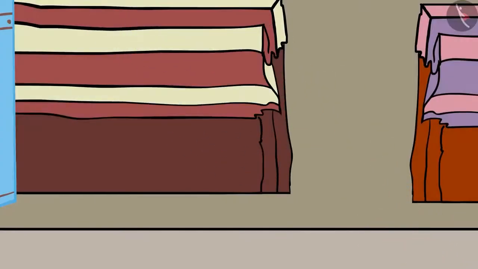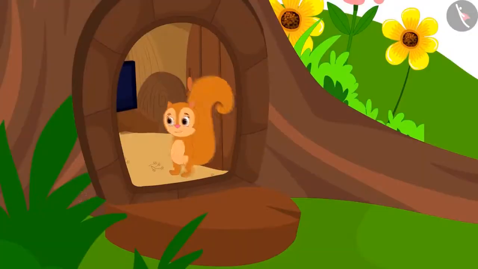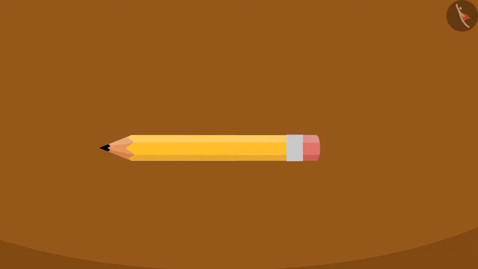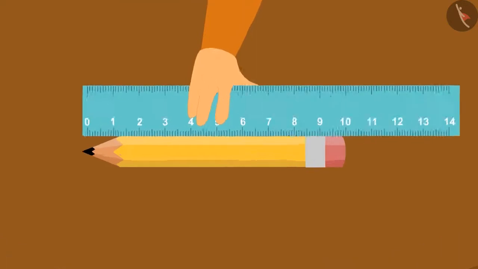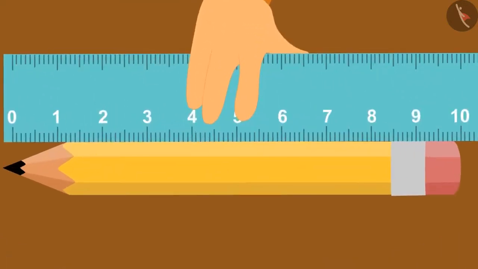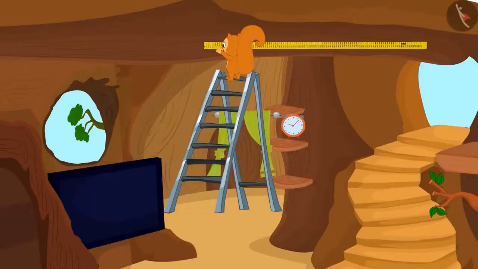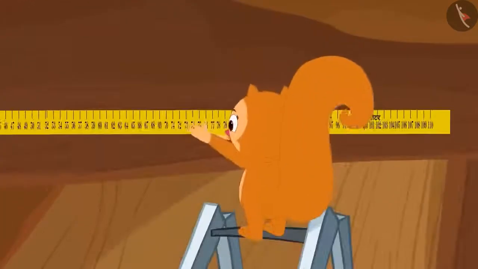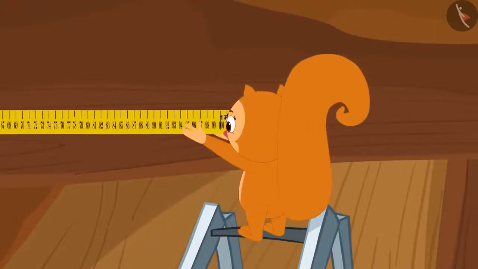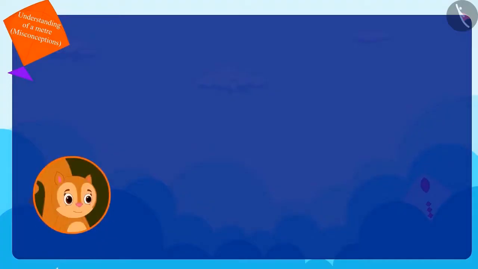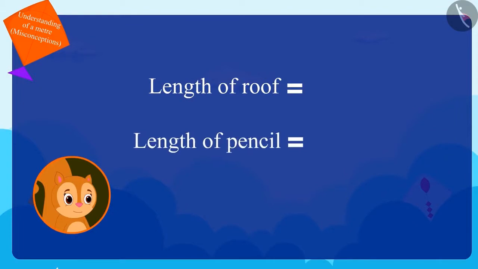Chanda gave uncle the measurement of her curtains and returned to her home. After returning home, Chanda measured her pencil with a ruler and found that the pencil is 10 centimeter in length. Then she measured the length of her roof with her measuring tape and found that the roof was 10 meters long. Chanda started thinking that the length of both her roof and pencil is 10 and 10.